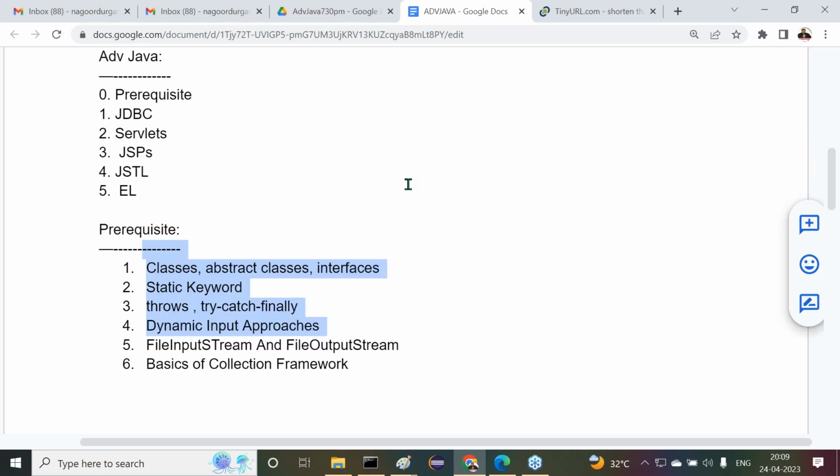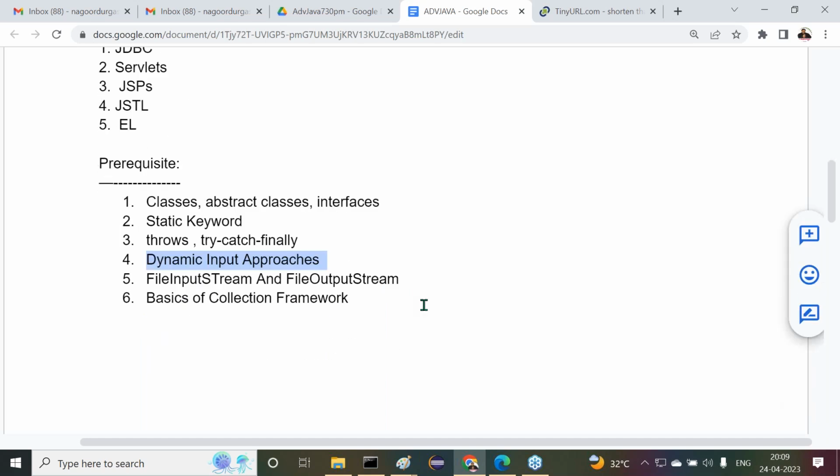What is the situation now? Two options I'm giving here. Option number 1: a one-time rough explanation about all the prerequisites, just 2 to 3 days of time. Option number 2: no sir, all the things are not required, just go for only dynamic input approaches, then start JDBC. These are the two cases.